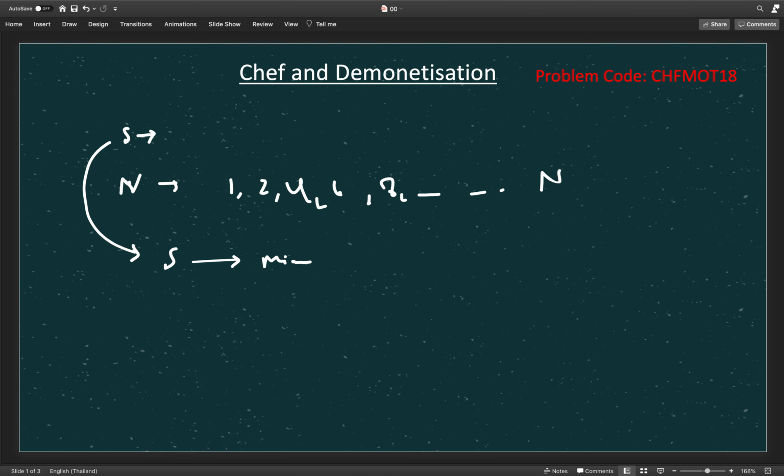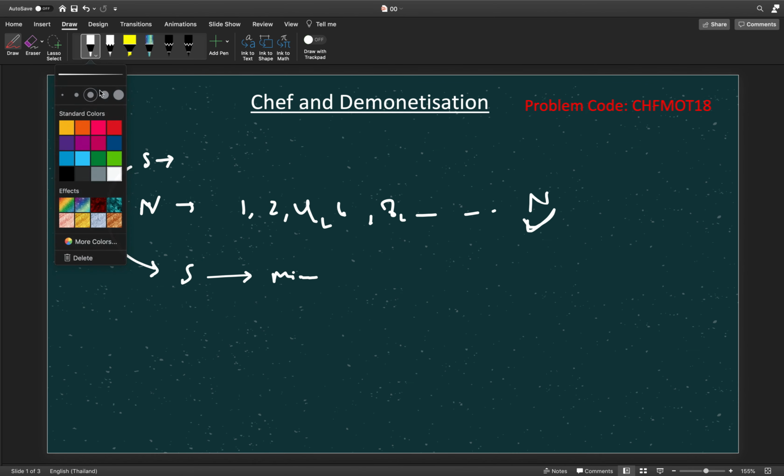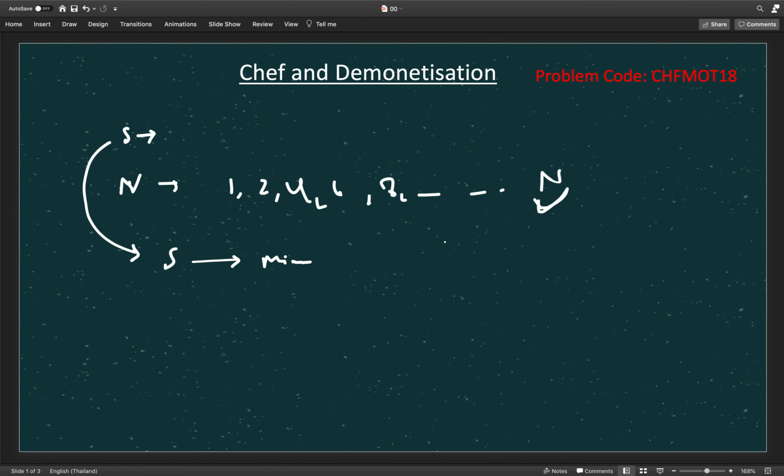So, how will we solve it? If s is greater than n, then we will definitely first pick the coin n. We will keep one variable, min coins, and add s divided by n, and change s to s mod n, because only that much is left after picking those coins.